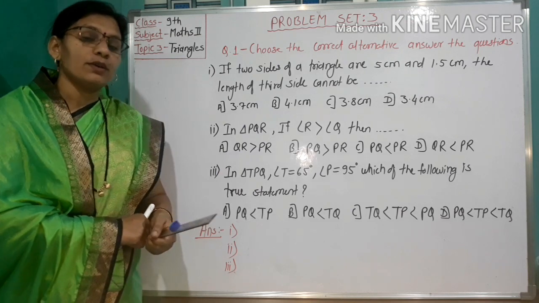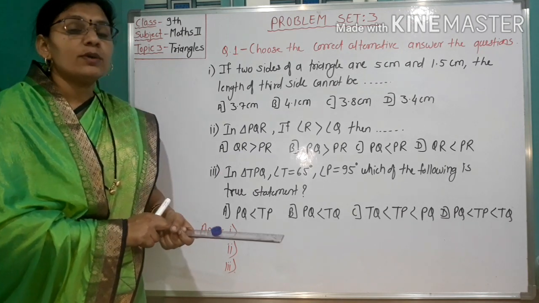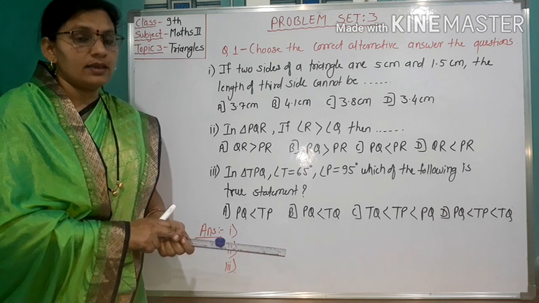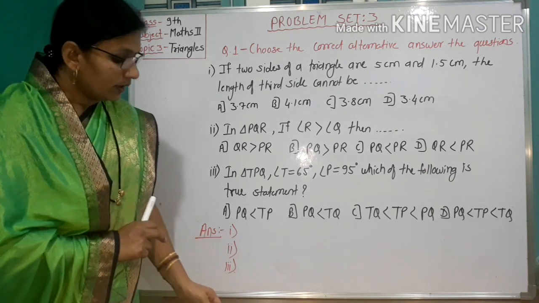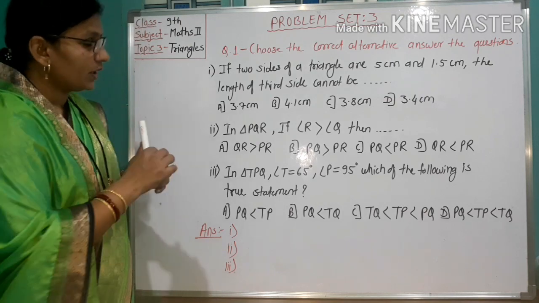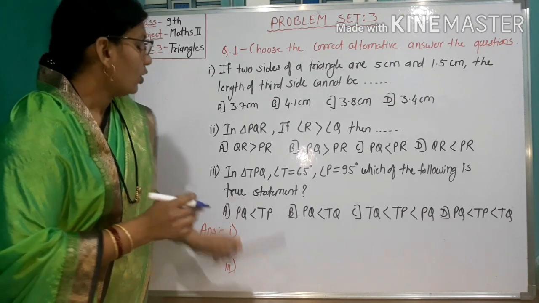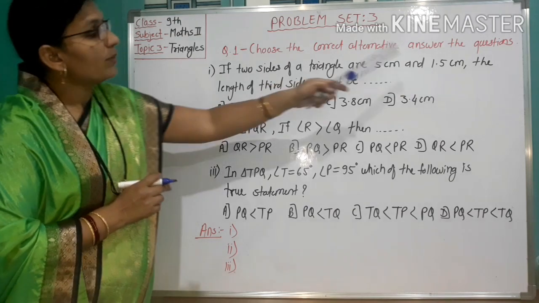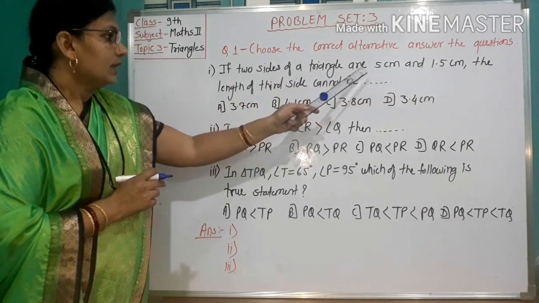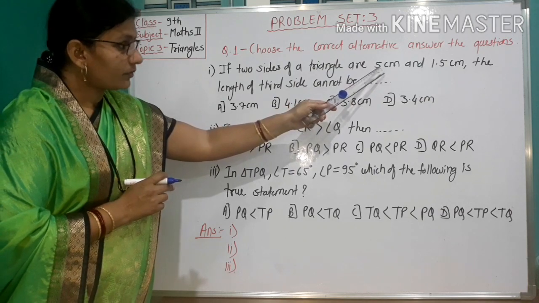Here we know the property of a triangle, that is, the sum of any two sides of a triangle is always greater than the third side. So take the options one by one. Option A, 3.7. With 3.7, 1.5 and 5, 5 is the largest side.